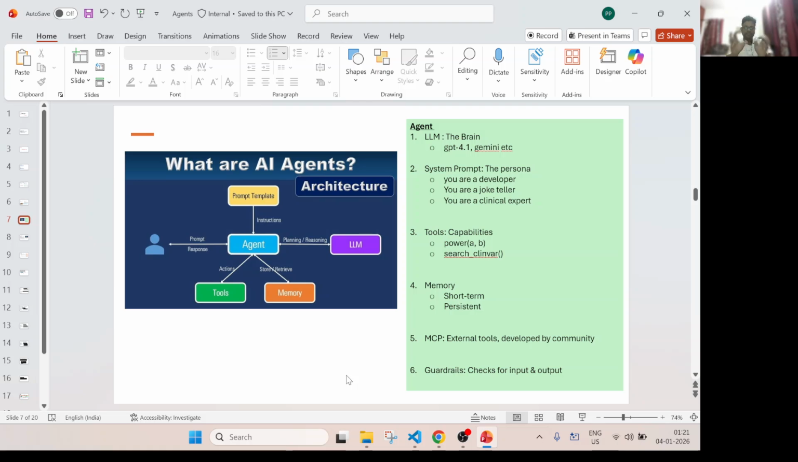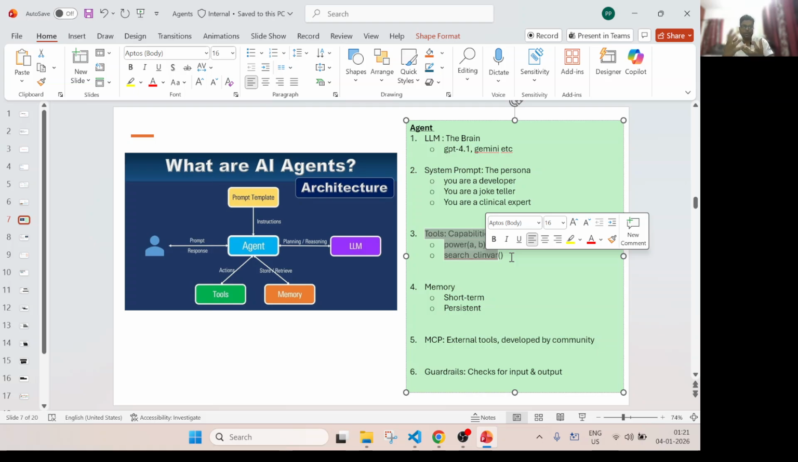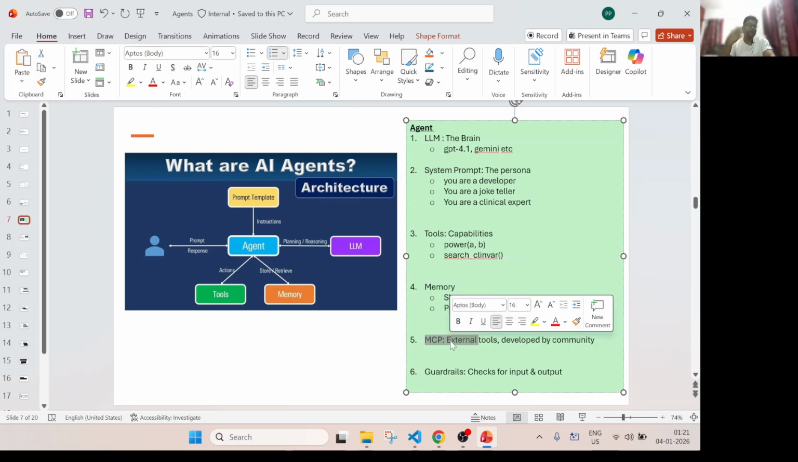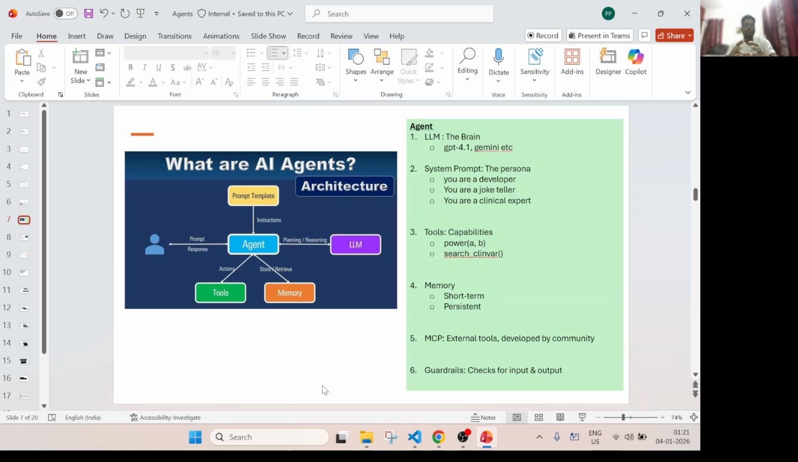So these are the 6 main core concepts of an LLM agent. We need a brain, the model. The system prompt is the persona, what that agent is. Then some additional capability, that is, you write some capability for the agent. You need to provide some memory if you want to retain the conversation. If you want to equip tools that are developed by other people, you connect to MCP. And you can have checks for input and output. So these are the 6 core concepts of any agent. Using these 6 you will be able to build it.